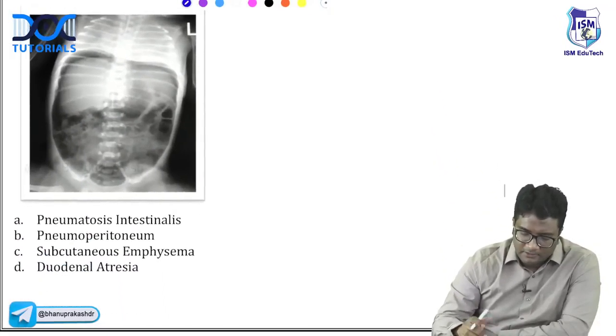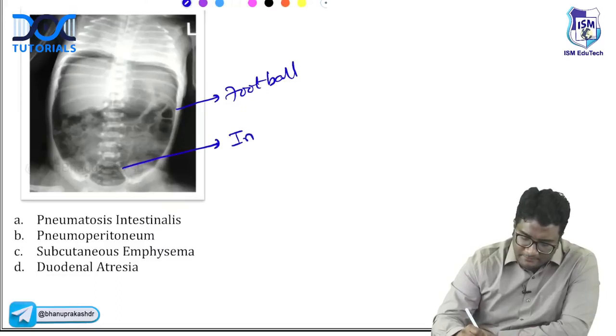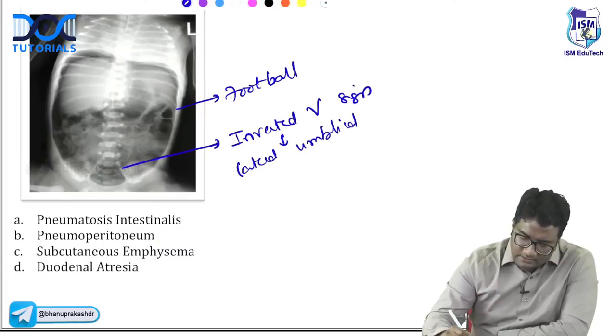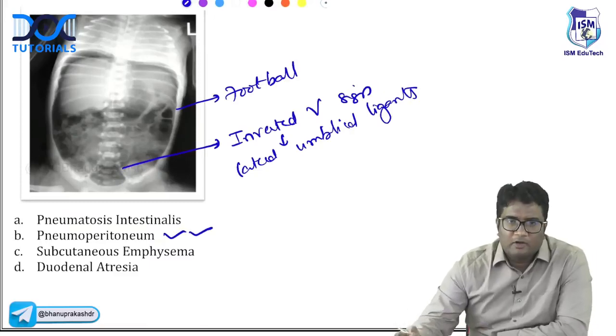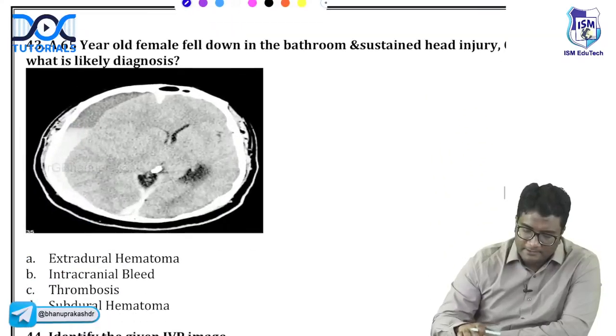This is easy. You can see the football sign and you can also see the inverted V sign, which is nothing but the lateral umbilical ligaments that you are seeing. So this is suggestive of pneumoperitoneum or hollow viscus perforation. Okay.